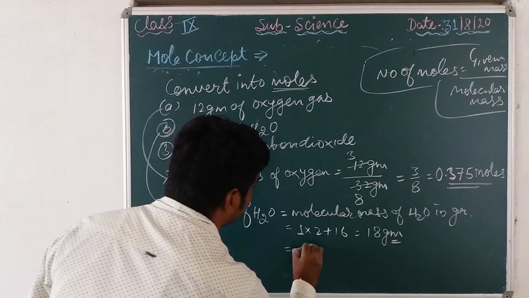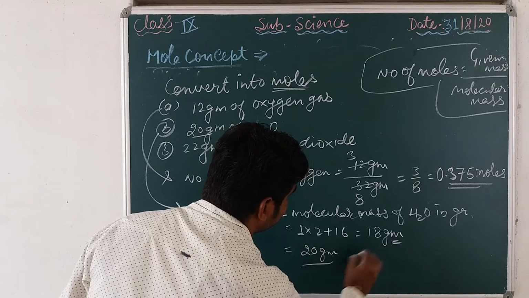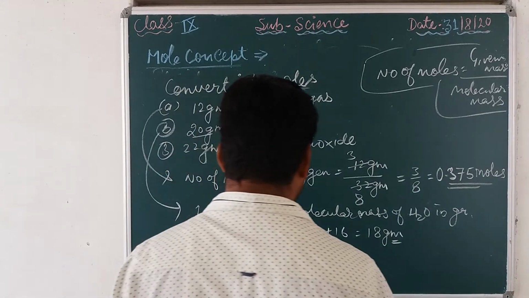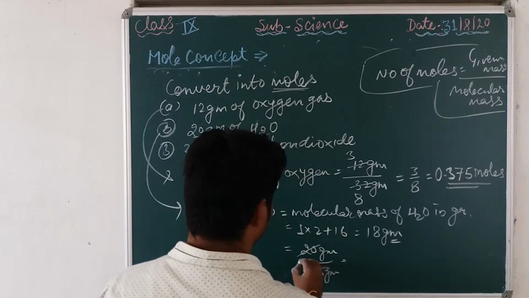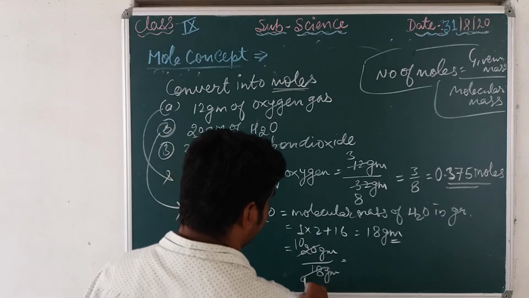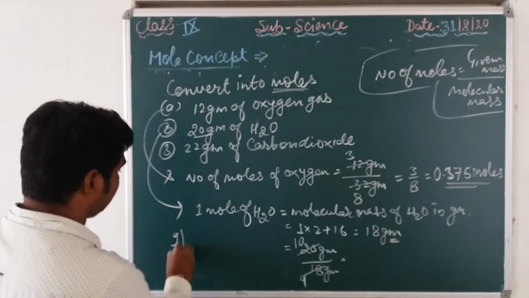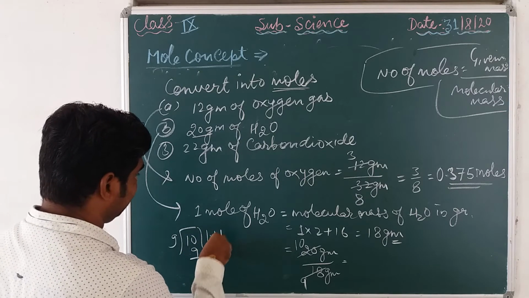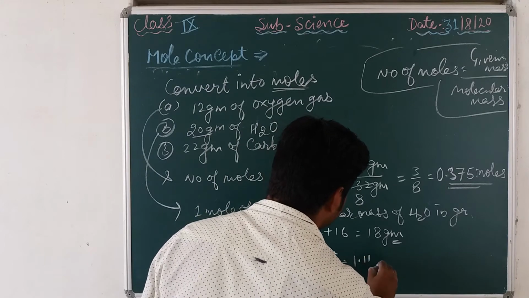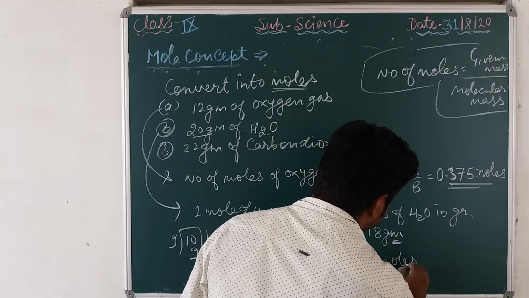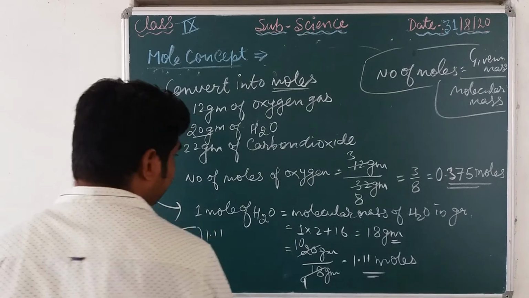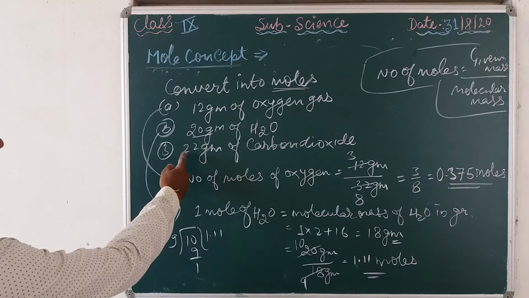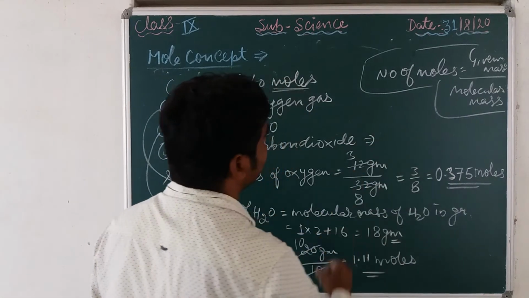Given mass is 20 gram, divided by 18 gram. Divide it, it is 10 by 9, so 1.11 moles. So the number of moles is 1.11 moles.